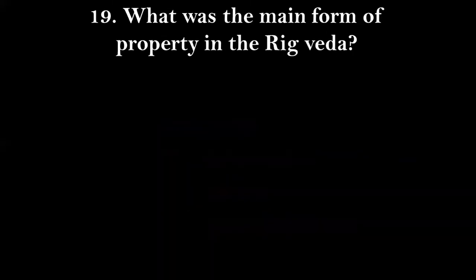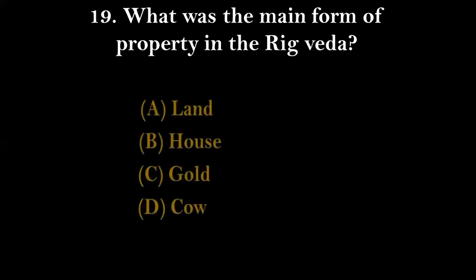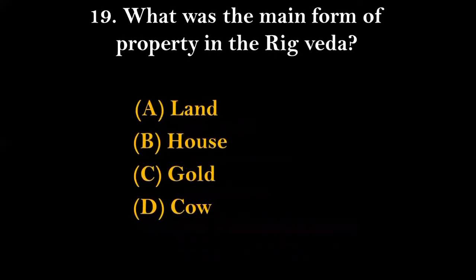Next, what was the main form of property in the Rig Veda? Options given here are land, house, gold, and cow. So the right answer for this will be option number D, that is cow. Cow was considered as the most important and main form of property during the Rig Veda.